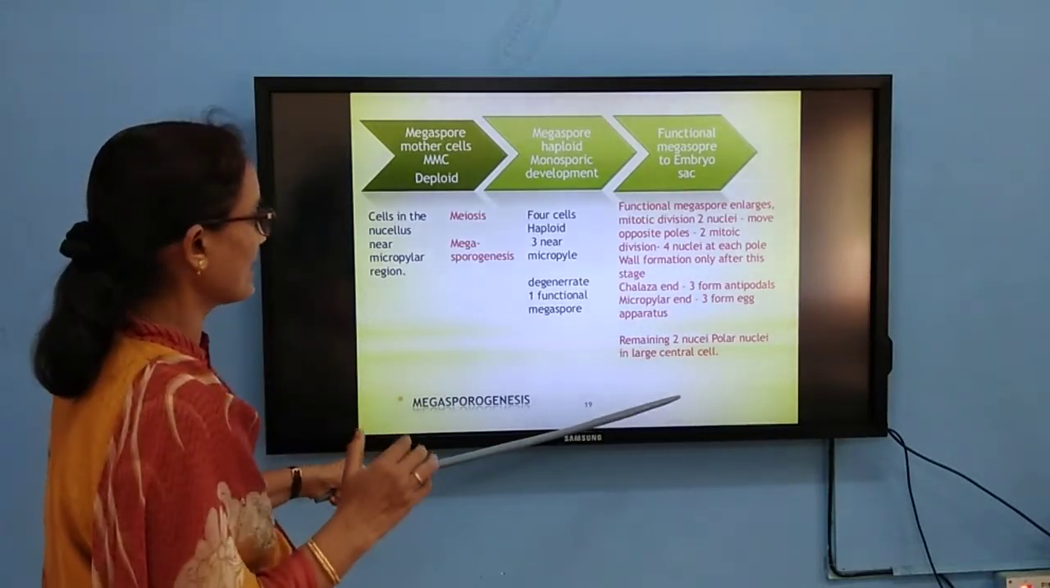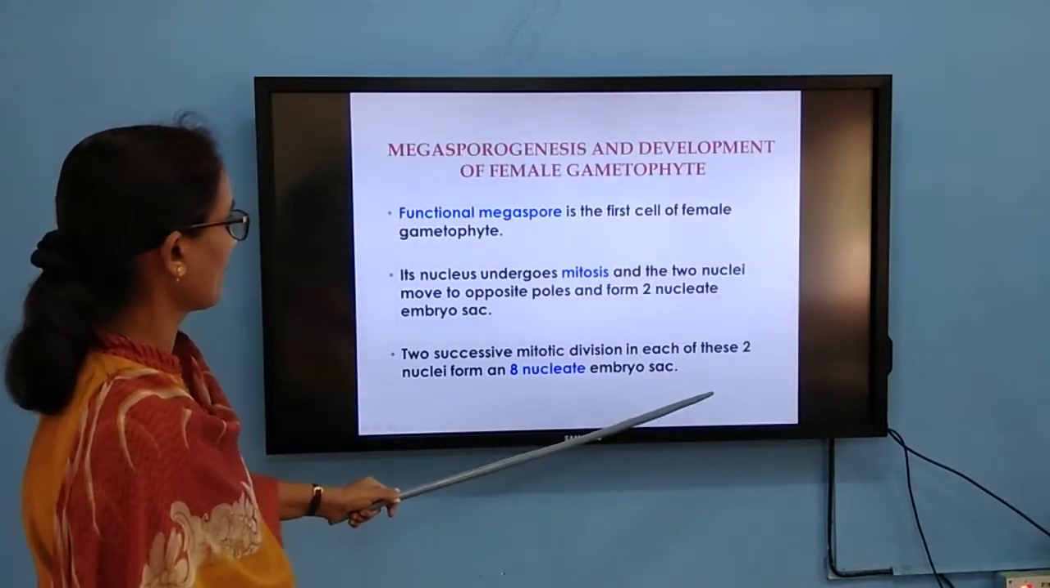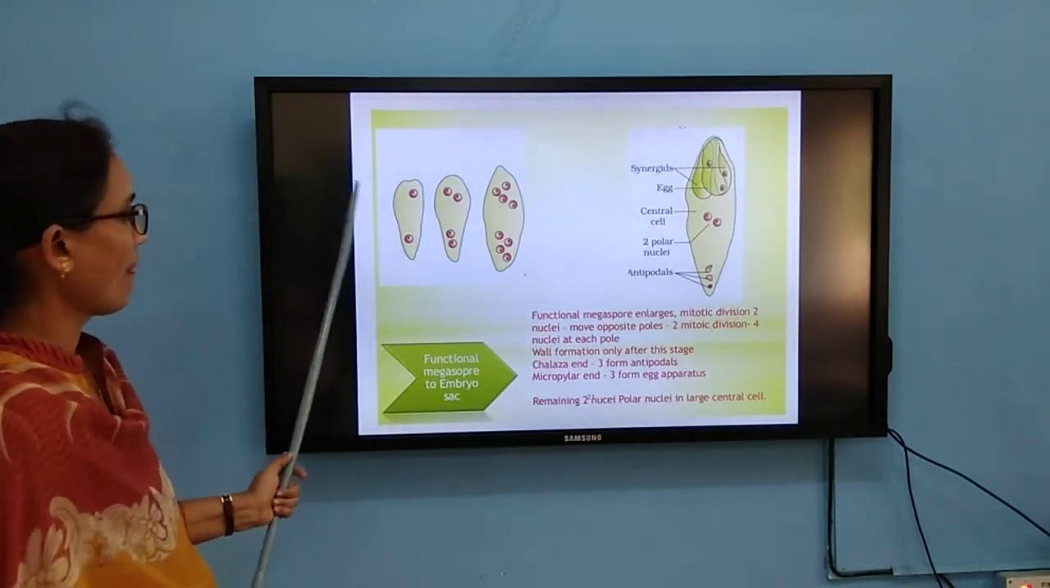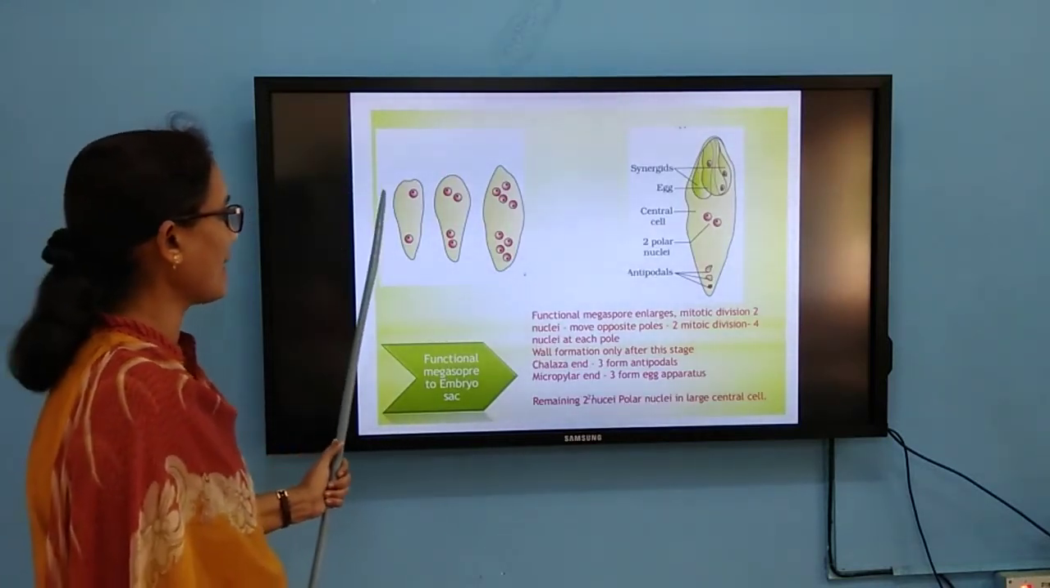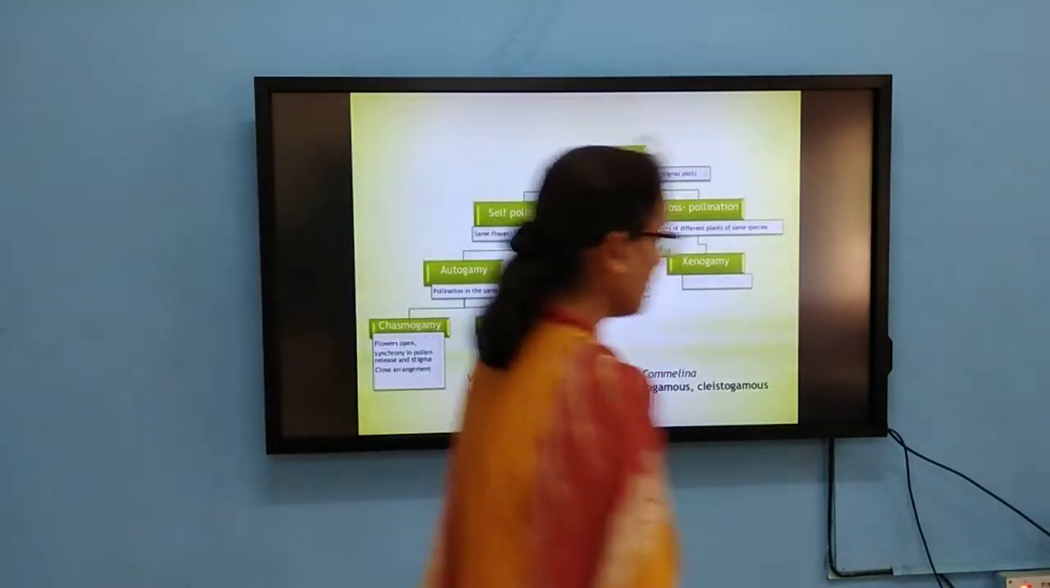Let us see how it happens through the diagram. Can you see this? Once the functional megaspore is formed, the nucleus undergoes mitotic division.